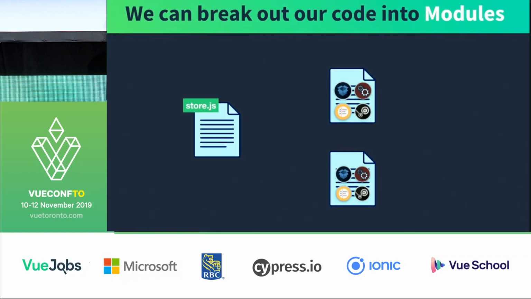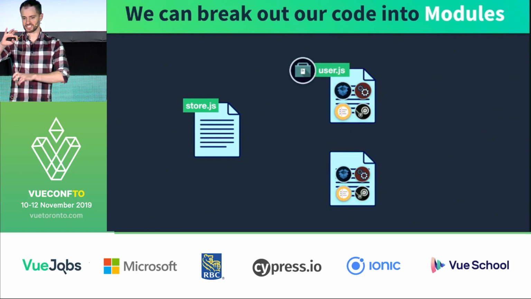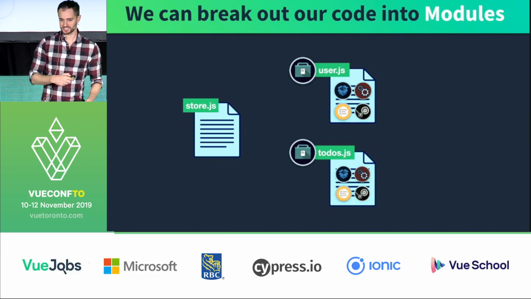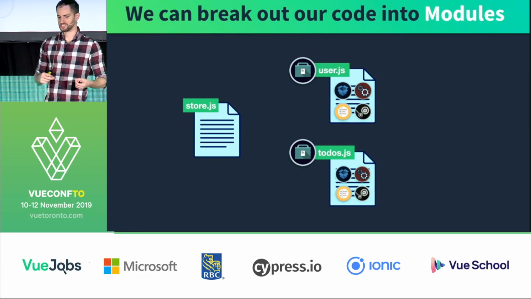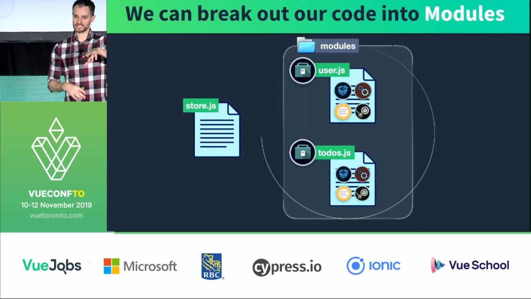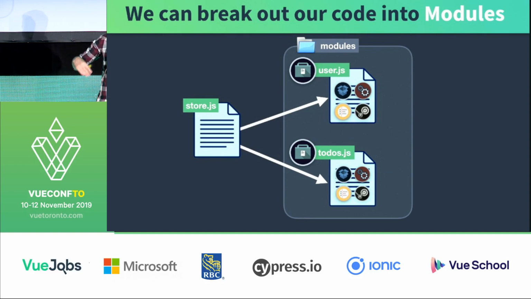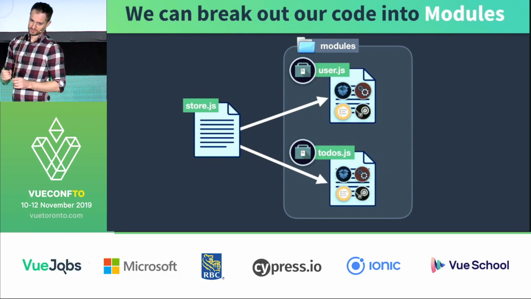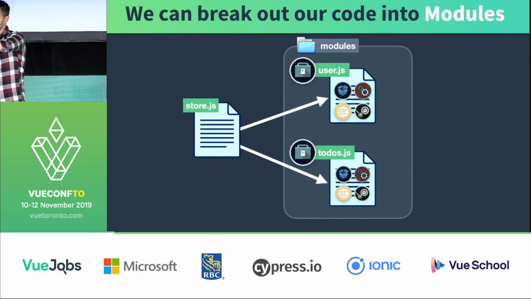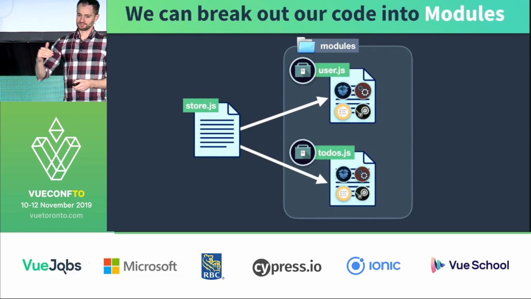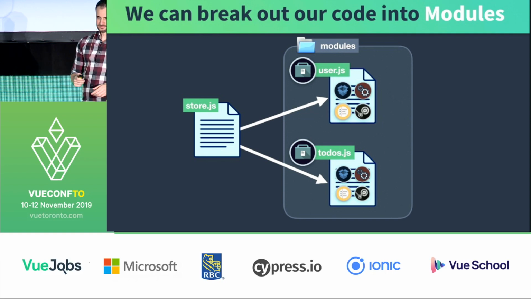You can think of it, maybe you have a user module, maybe you have a to-dos module, which each have their own state, actions, etc. And those essentially are branches that break off from the root store within your Vuex. You can even fractal this, and branch the user state smaller and smaller to get more and more modular. And there are ways to communicate efficiently amongst your modules.